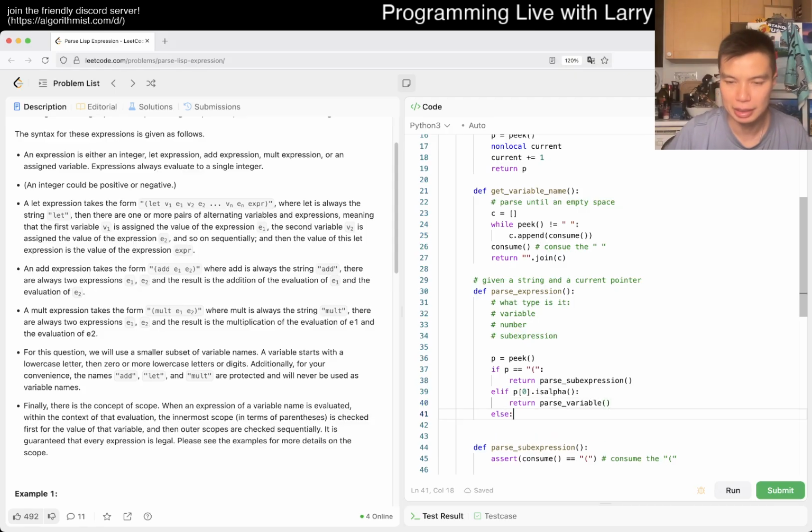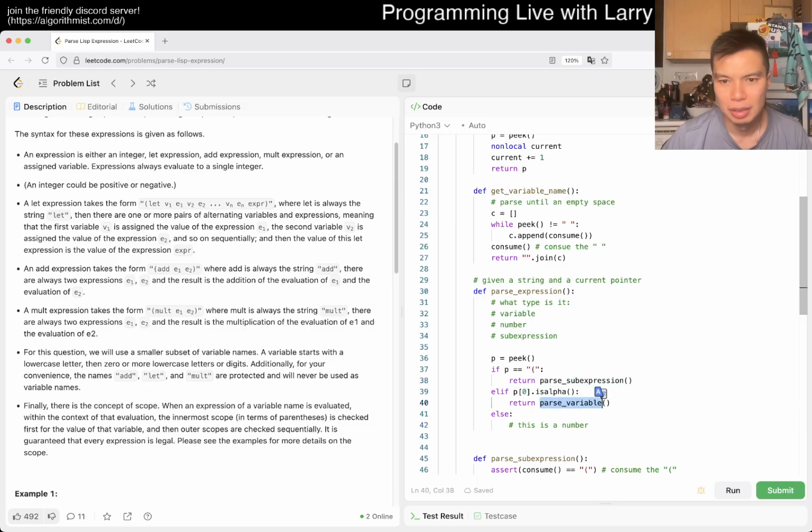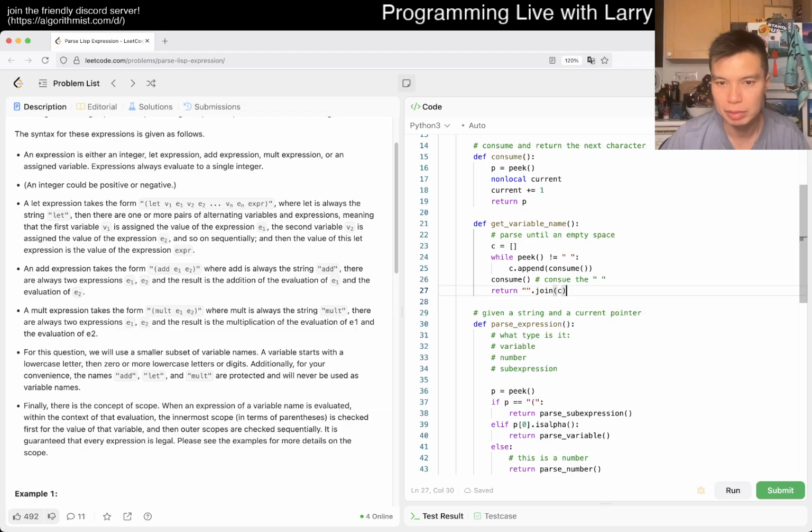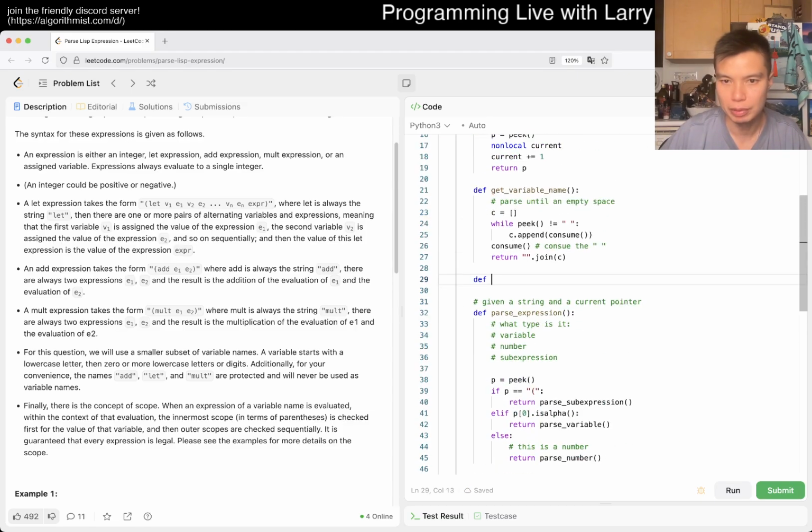And then else this is a number. Parse expression, parse variable. It's way annoying. In terms of time spent, it's not even that interesting. Okay, so this is a number. So maybe just return parse number. We'll put it there, right? And then parse variable.